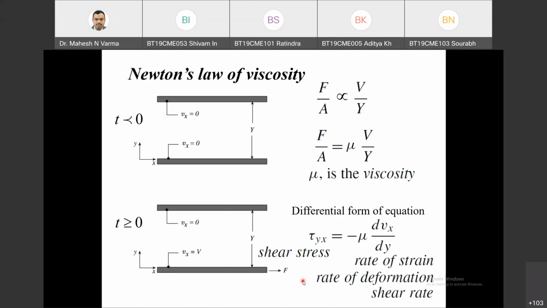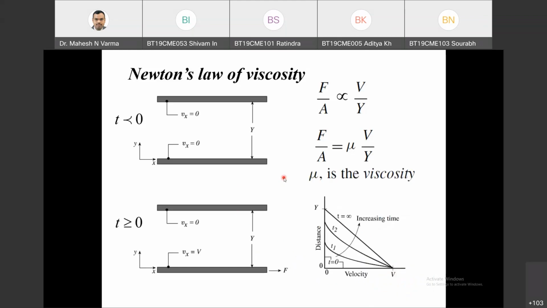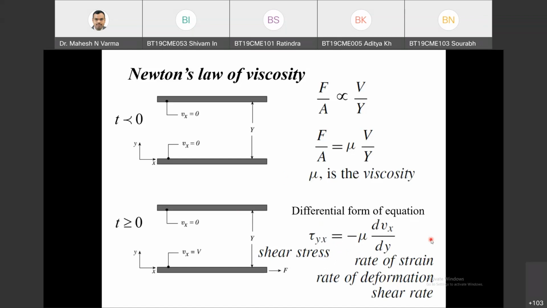If it is not in that proportion, the equation may change. Then you will not get a linear velocity profile. You will get a non-linear one, maybe parabolic, I don't know, if the plate is very far away. At steady state also it will be non-linear. Somewhere steady state will be attained, and you will get that velocity profile.